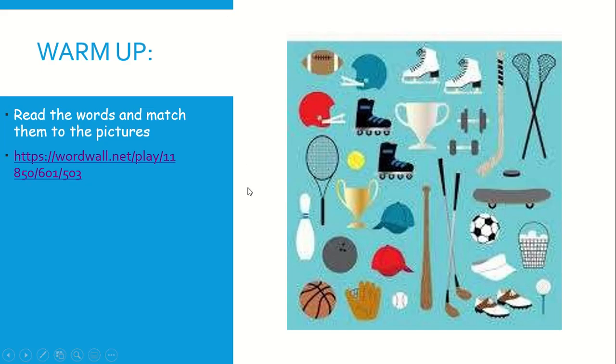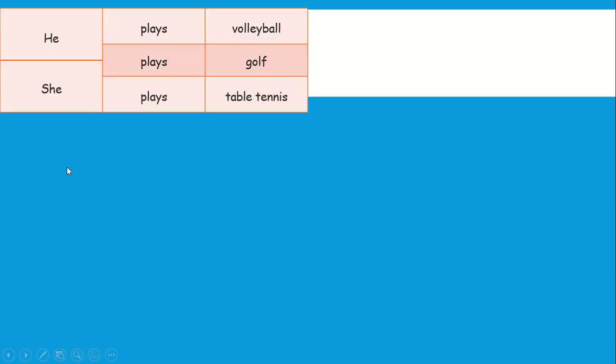Okay, my students? Now, look here. Look at these sentences. He plays volleyball. He plays golf. She plays tennis. Okay?